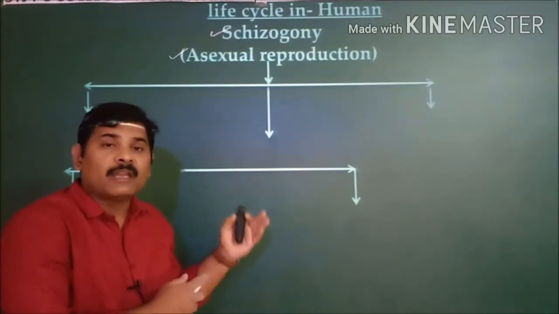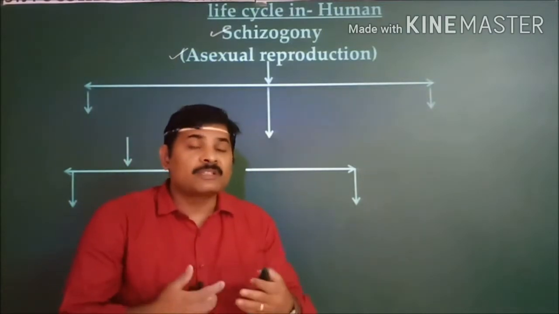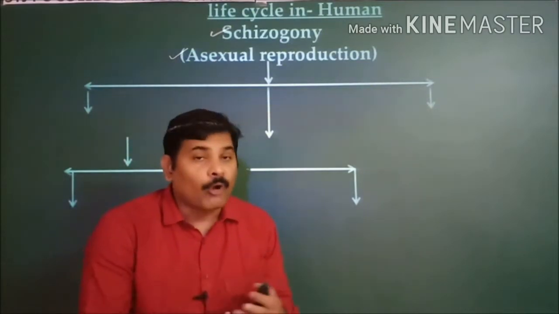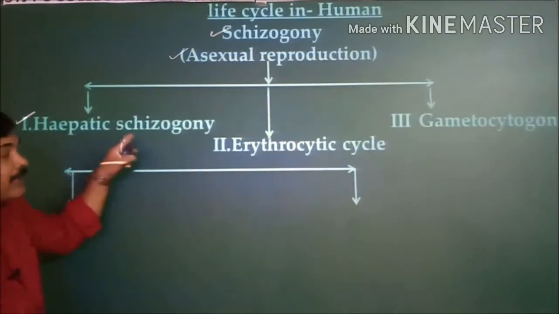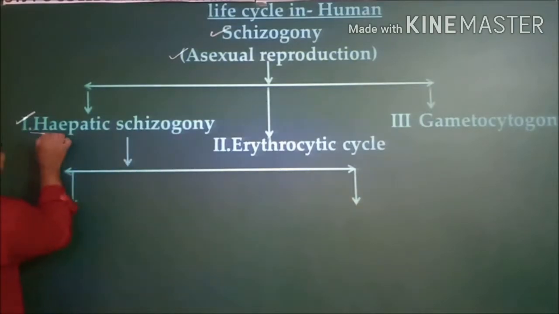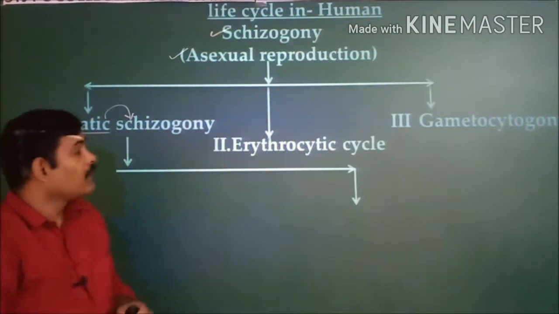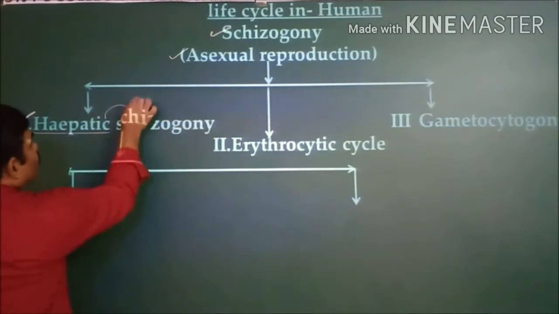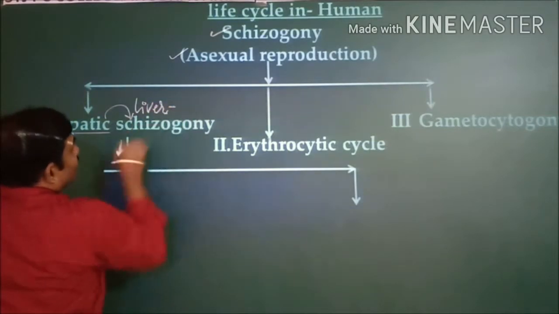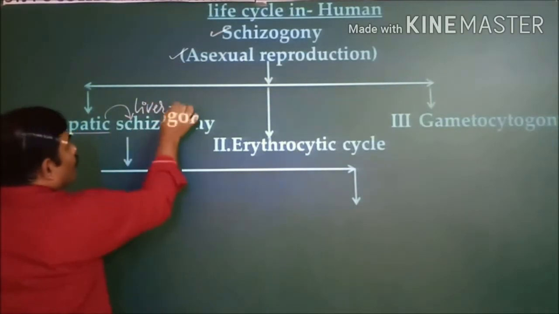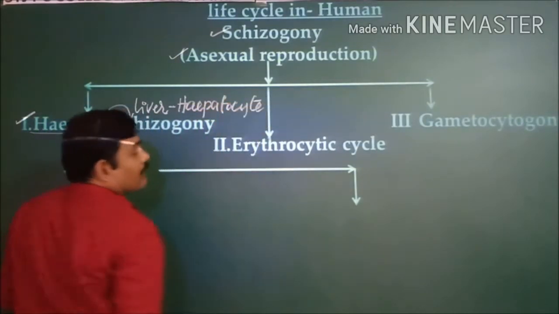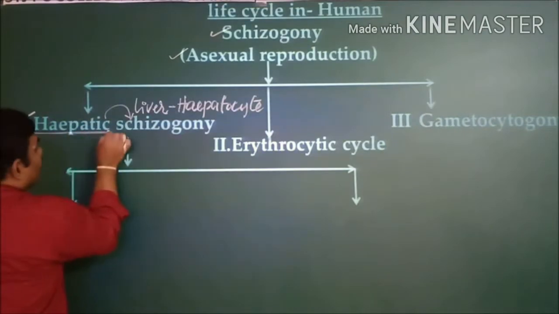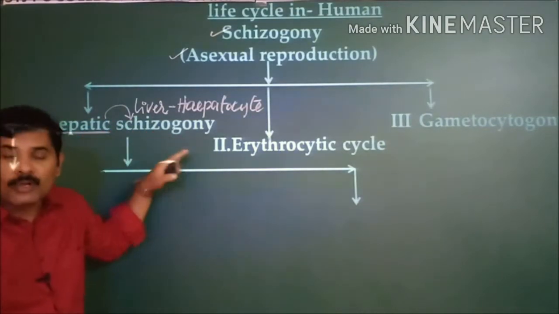When you see this schizogony, it is not a single step process. It includes three different stages. Of all the three different stages, the first one is what we call hepatic schizogony. Hepatic schizogony is the first step of this asexual reproduction. The point is this hepatic schizogony is carried out within the liver, and the liver cells are known as hepatocytes. That is the reason why the name of this cycle is given as hepatic schizogony.